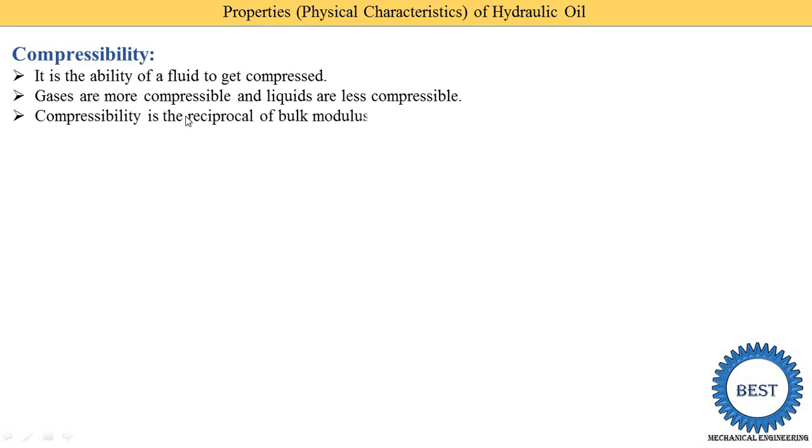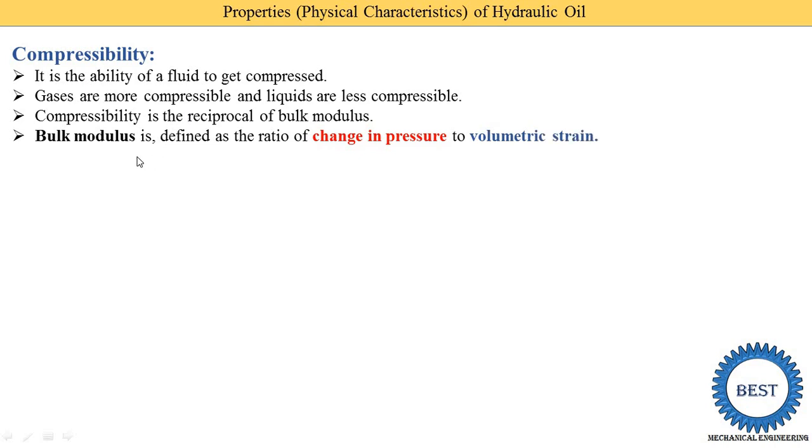Now, compressibility is the reciprocal of bulk modulus. Meaning compressibility is equal to 1 upon bulk modulus. So first we understand what the bulk modulus is and then move towards compressibility. Bulk modulus is defined as the ratio of change in pressure to volumetric strain. Change in pressure is generally denoted as dP and the change in volume is denoted as dV. What is the strain? Strain is equal to change in the volume divided by original volume.